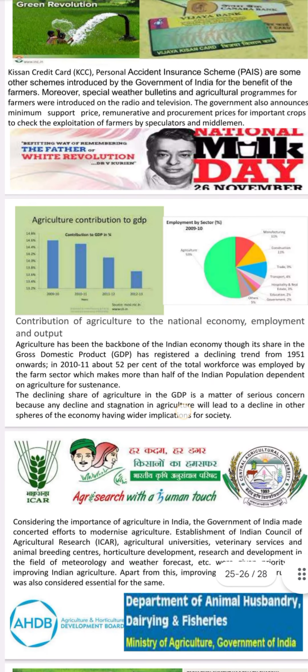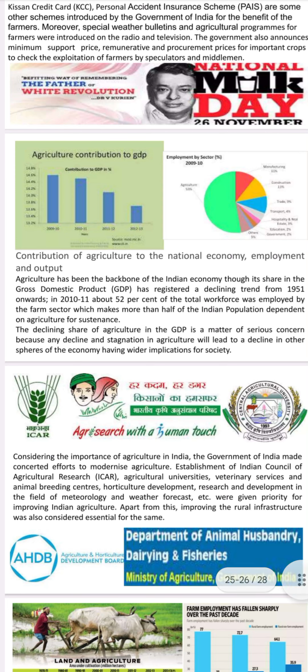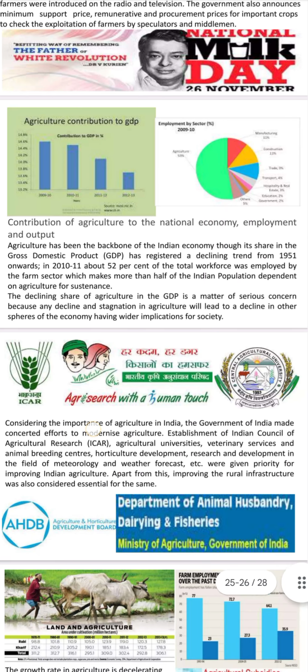Agriculture's contribution to GDP. The contribution of agriculture to the national economy, employment, and output. Agriculture has been the backbone of the Indian economy, though its share in the GDP has registered a declining trend from 1951 onwards. In 2011-12, about 52% of the total workforce was employed in the farm sector, which means more than half of the Indian population depends on agriculture for subsistence.